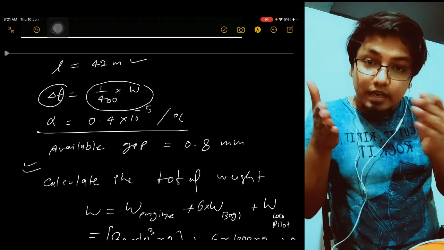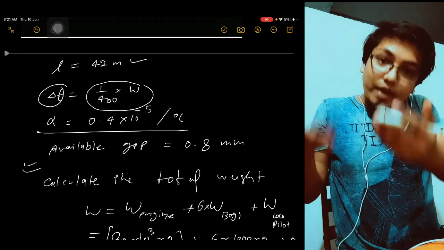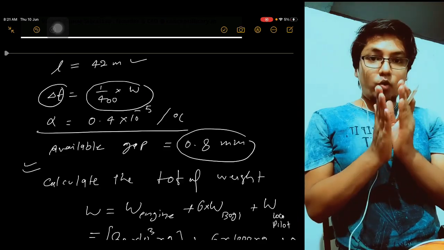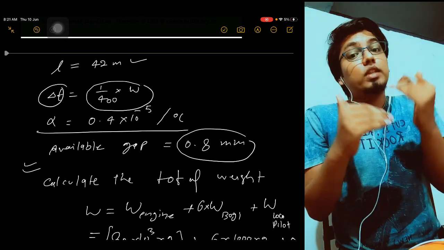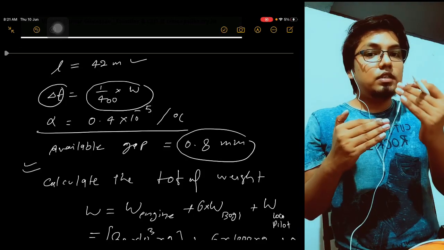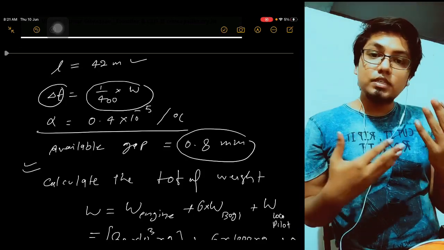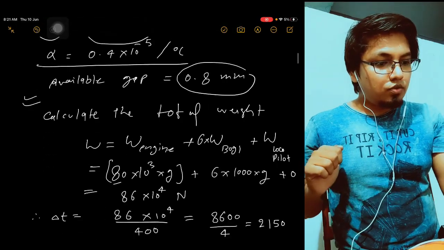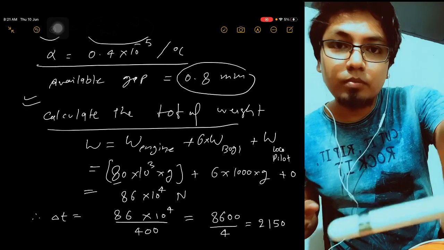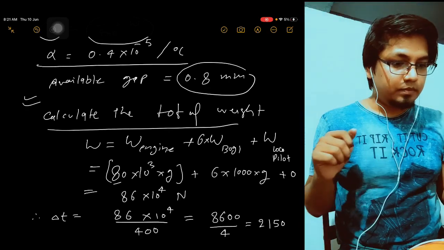The available gap is 0.8, but we don't know whether this 0.8 is sufficient. Our job is to calculate how much change in length should appear when the temperature increases. So calculate the total weight.